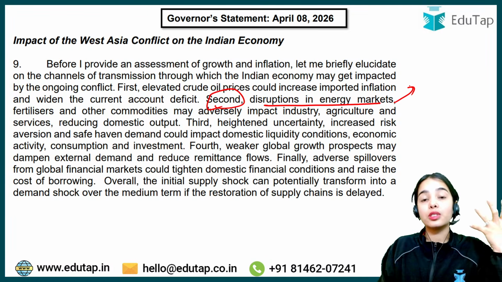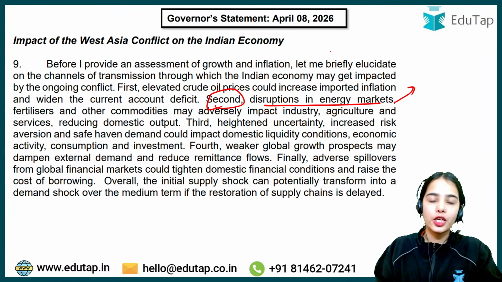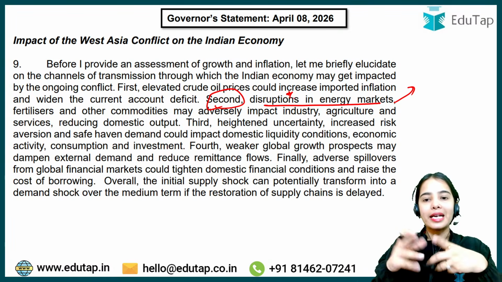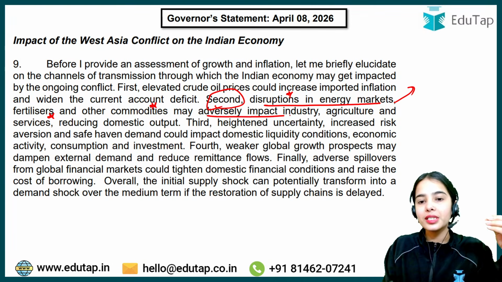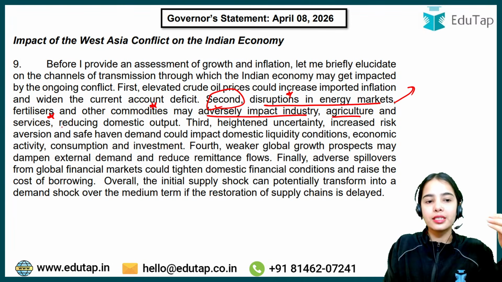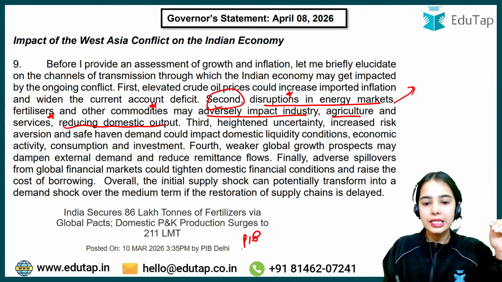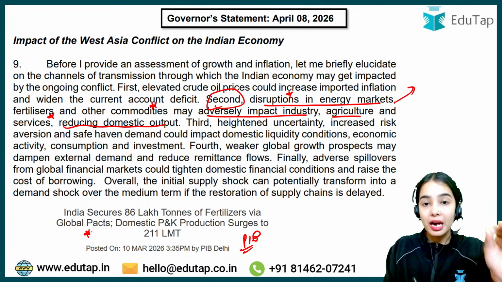Sometimes it also becomes problematic to get the crude oil or the energy requirements of the country. There are supply chain disruptions and disruption in energy markets, and fertilizers and other commodities may adversely impact industry, agriculture and services, reducing domestic output. Here is the article from the PIB. You can see India secures 86 lakh tons of fertilizers via Global Pact.